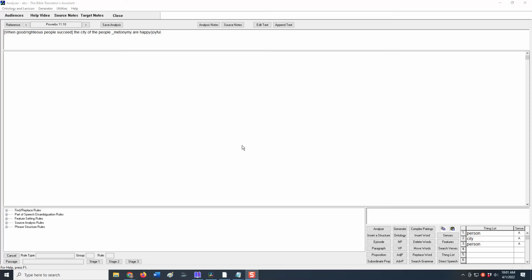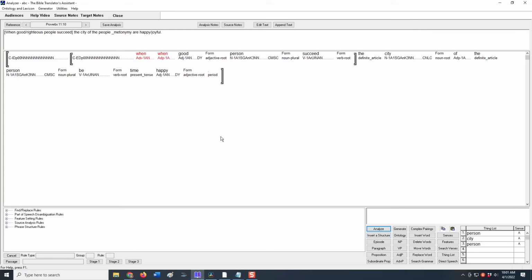So now I'm going to show you how this works in our program. I've copied this sentence into the analyzer, which does the analysis. The first step is I go down to the bottom right, I click on Analyze, and the computer tries to interpret this sentence. First of all, sometimes the computer can't distinguish between different meanings of a word. Here there's a question word, which you'd say if you say, when would something happen? But we don't want that. We just want the time indicator for the subordinate clause. So I'm going to delete that word, confirm deletion.